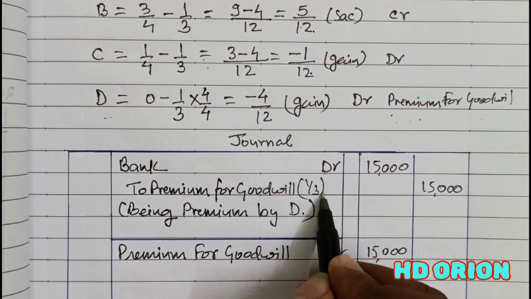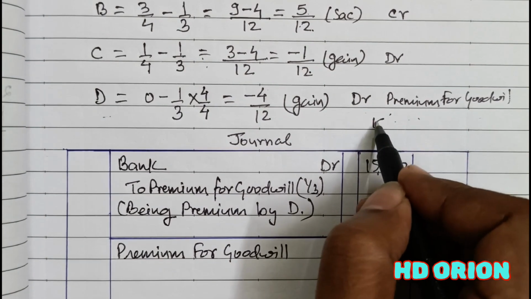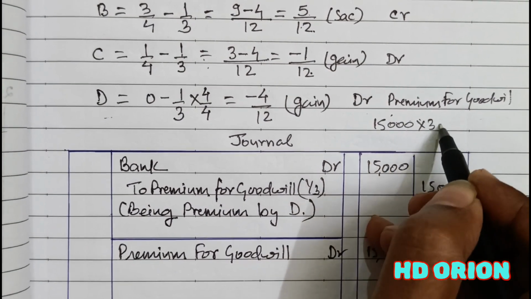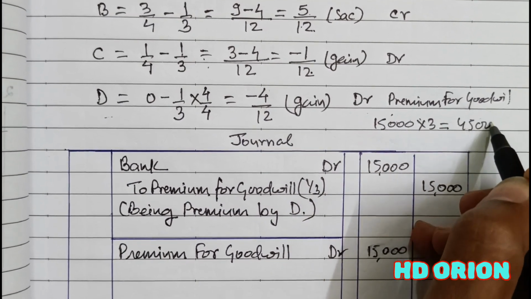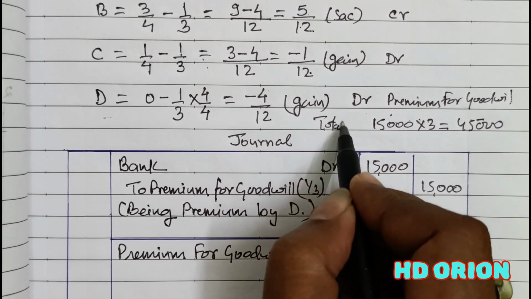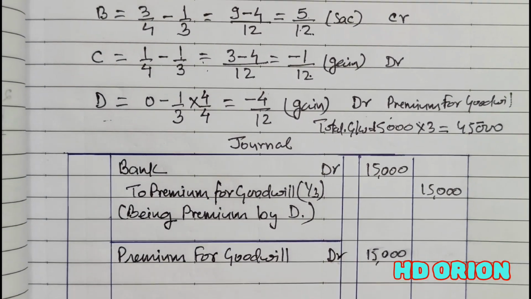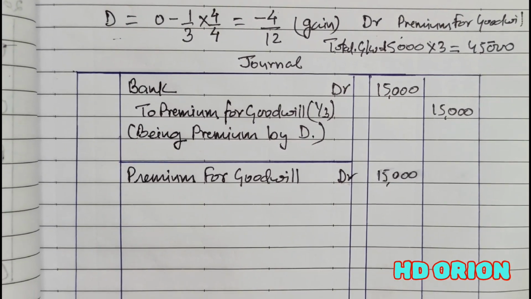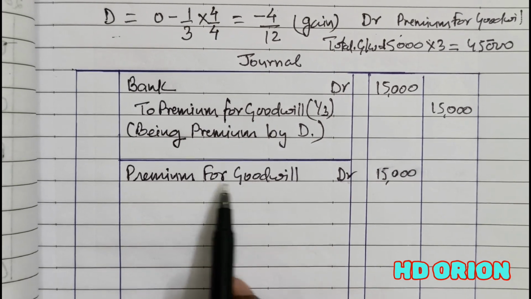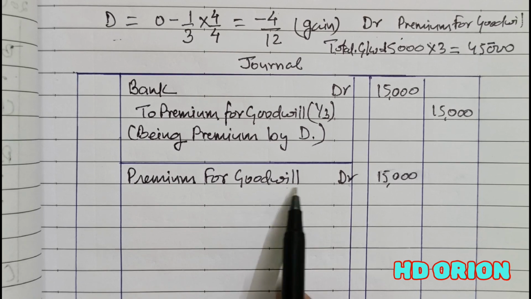Fine. Which is how much? 1/3 of the total goodwill of the firm. If 1/3 is 15,000, total goodwill of the firm will be how much? 15,000 multiplied by 3, that is equal to 45,000 is the total goodwill of the firm. We need this information, therefore I told you. So this is D. So D's account has been debited and closed.